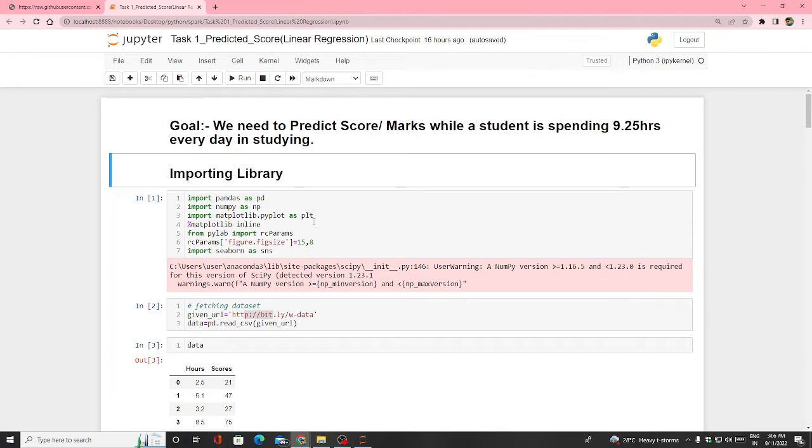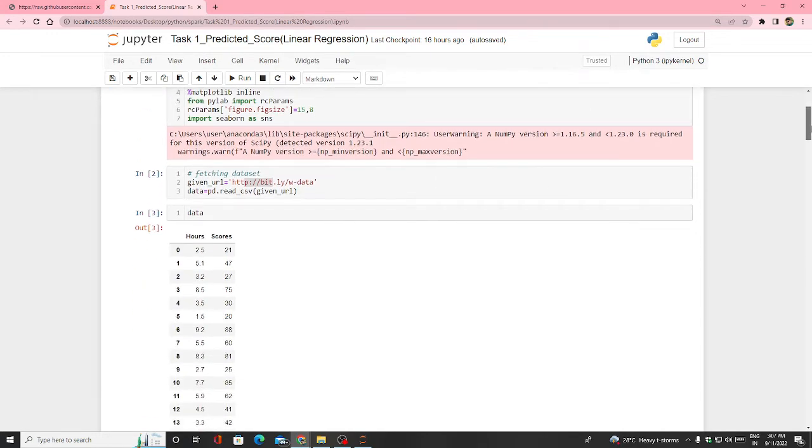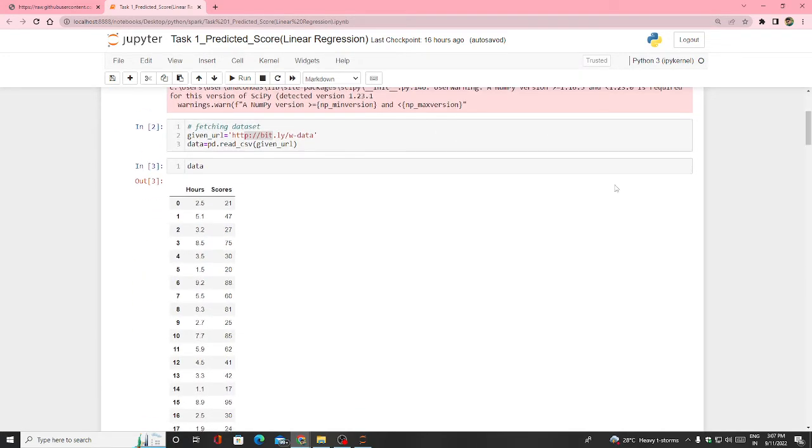With RC params, from the very first I said all the diagrams will be 15 by 8 size figures, and then I fetched the data.